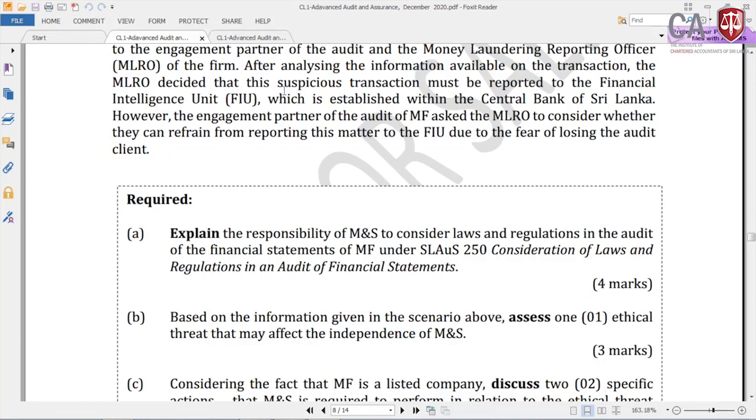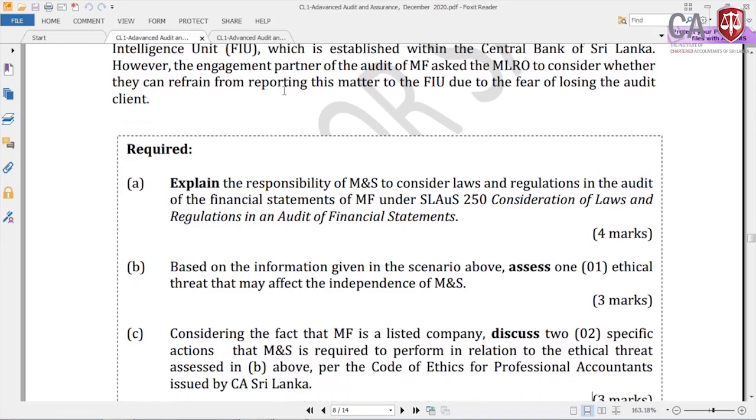Then part C: considering the fact that MF is a listed company, discuss 2 specific actions that MNS is required to perform in relation to the ethical threat assessed in part B above, as per the Code of Ethics for Professional Accountants issued by CA Sri Lanka. This is very clear in the study text also. When there is a higher percentage of fees from the client, in a private limited company you could put some safeguards in place and manage it. But if it is a PLC, the Code of Ethics is very clear, the study text is very clear, on what you have to do.